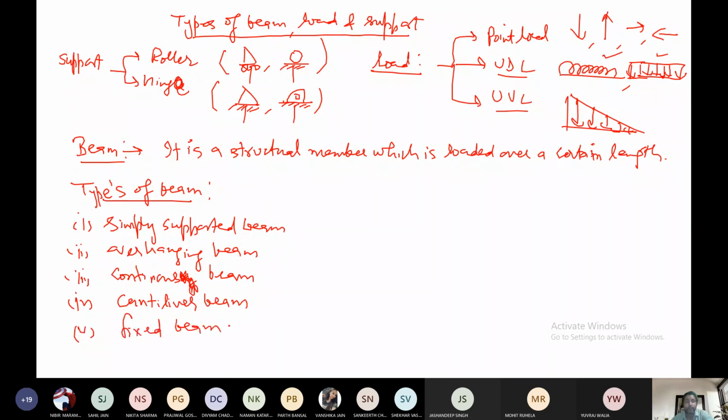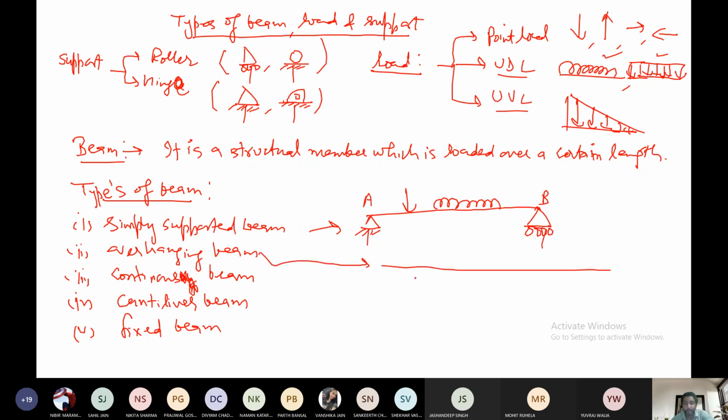So there are 5 types of beam. In the diagram here I am showing the simply supported beam. You can see this is the diagram for the simply supported beam. I will explain them. Overhanging beam. This is a diagram of the overhanging beam.